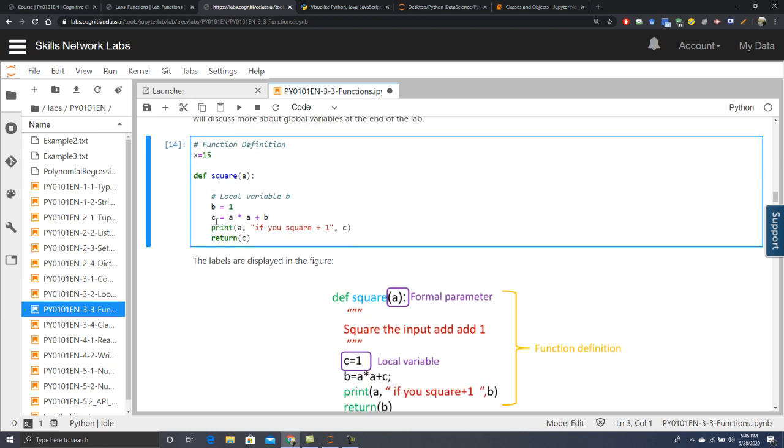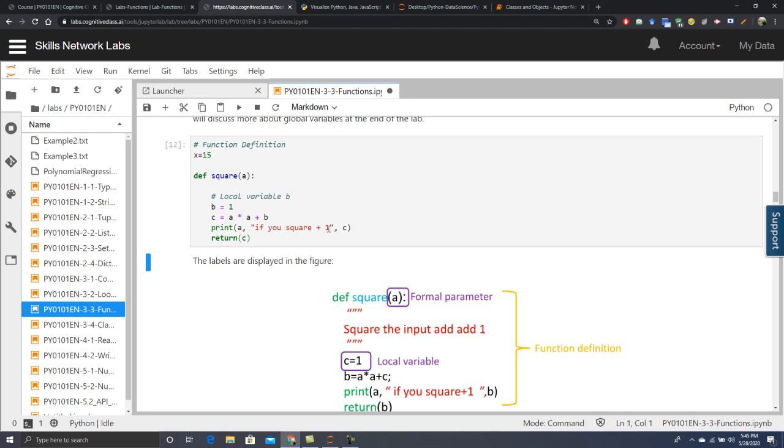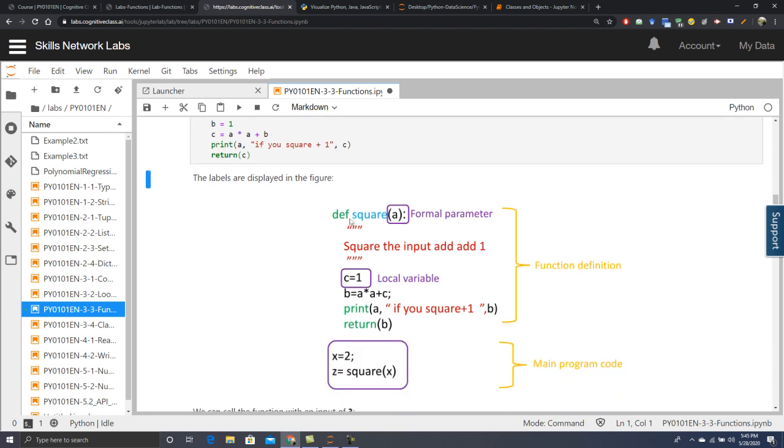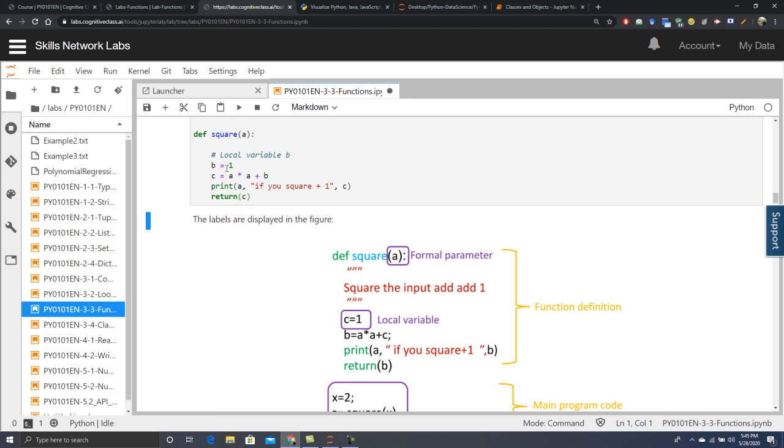Then b is equal to 1 and c is equal to a * a + b. This is an operation. It multiplies the parameter a by a, plus b, which is 1. It takes the square and adds 1 to the square, then gives c and returns c. The function is stored in the local memory. How it works: def, this is the name square and this is the parameter a, and then c is equal to 1. Actually here b is equal to 1, so this is a mistake over here.